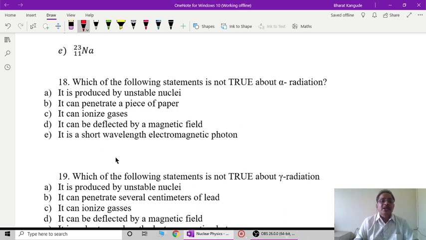It can be deflected by magnetic field. This is also correct because it has a charge, and a charged particle in a magnetic field changes its path, and that's why it gets deflected by the magnetic field. And it is a short wavelength electromagnetic photon. So this is the speciality of gamma radiations, and that's not applicable for the alpha particle, and that's why the correct option here is option E.